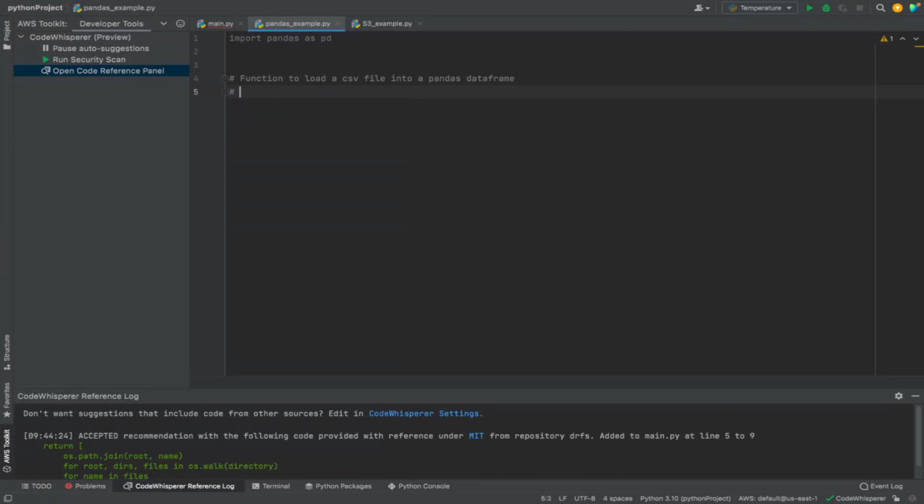So I'm going to say select columns, name, age, and address. And now let me hit enter. Now hitting enter, it should actually automatically generate the function signature for me.